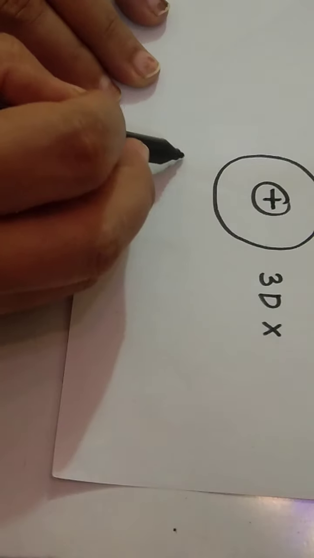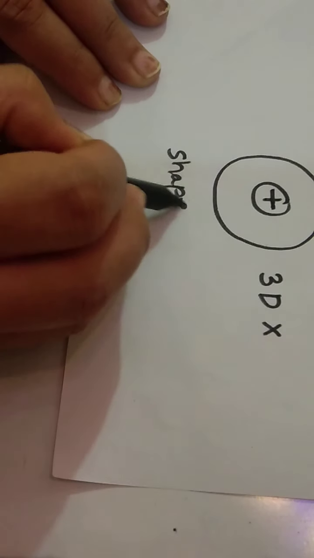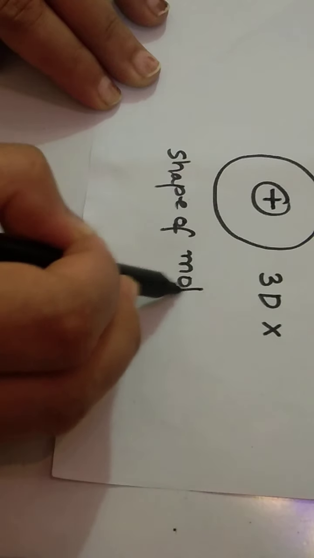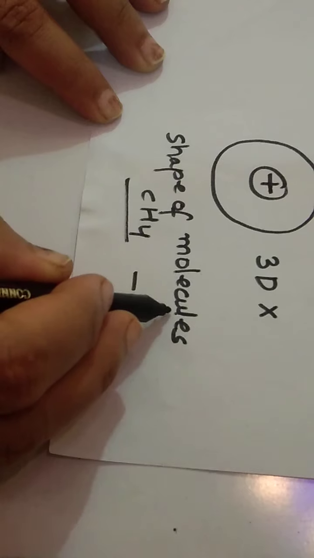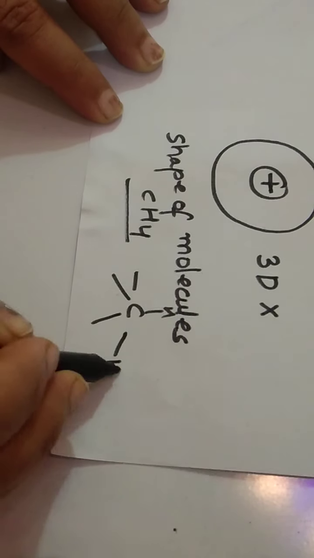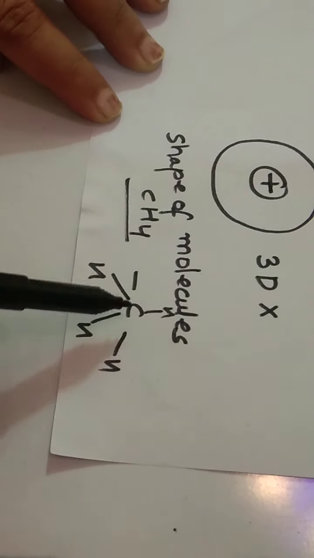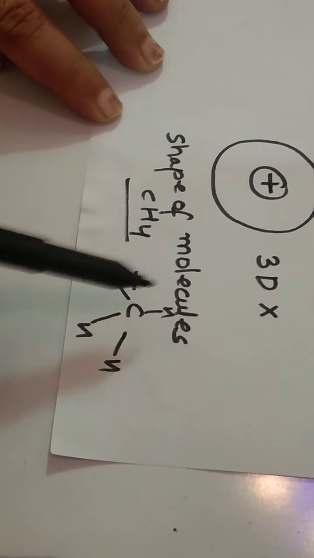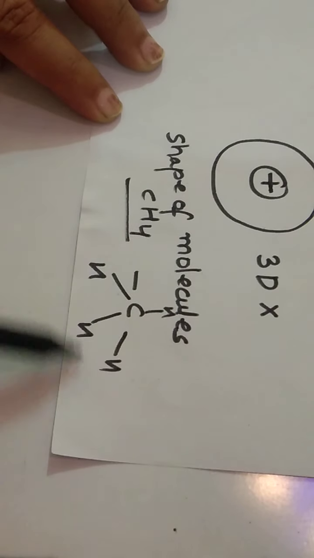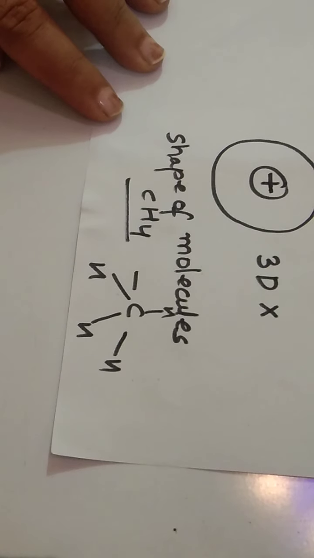Now the fourth one, it could not explain the shape of molecules. Children, whenever you talk about covalent molecules like methane, methane has a different shape like this. The direction in which the atoms orient is different for different molecules. So these shapes of molecules are not explained by Bohr.